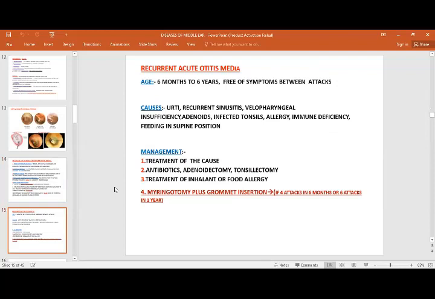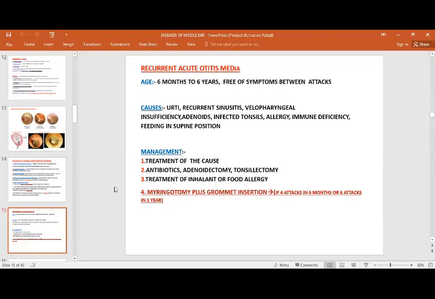Recurrent acute otitis media is one of the conditions that commonly occurs in young children, around 6 months to 6 years. In this case, they have recurrent upper respiratory tract infections, recurrent sinusitis, velopharyngeal insufficiency, adenoids, or any focus of infection, and they will have recurrent acute attacks of otitis media, and between the attacks they are symptom free.